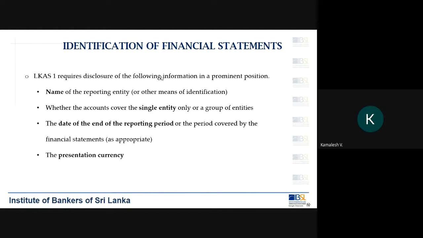It depends mostly on the country where you are domiciled or operating. Since we operate in Sri Lanka, companies in Sri Lanka mostly provide their financial information in Sri Lankan rupees. But you might also provide it in US dollars.